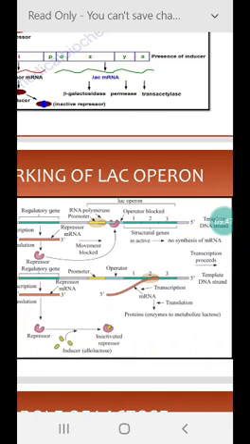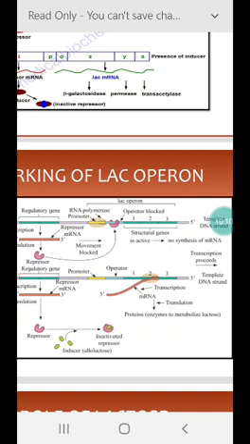Clusters of genes with related functions are called operons, and they usually transcribe a single messenger RNA molecule. In E. coli, as I said, 260 genes are grouped in 75 different operons.